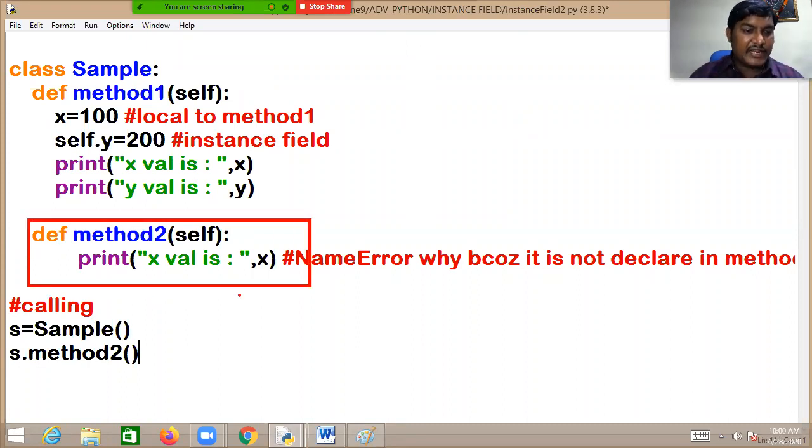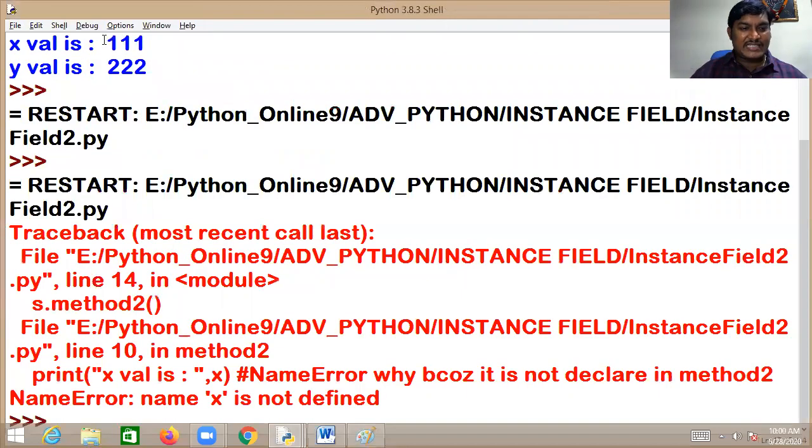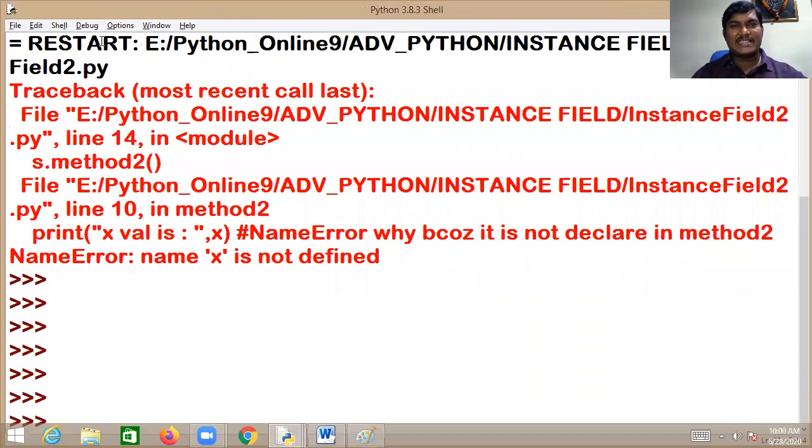But in this, we are requesting the PVM to get the value of X. There is no variable X in method 2. How could I get the value for you? Then immediately we'll be getting an error. So just go to Run Module, and blast. You've seen the blast.